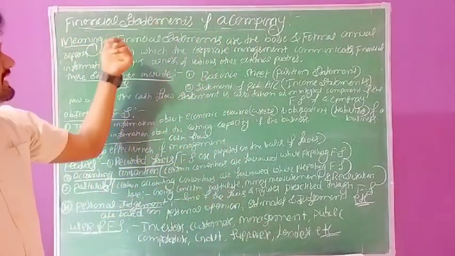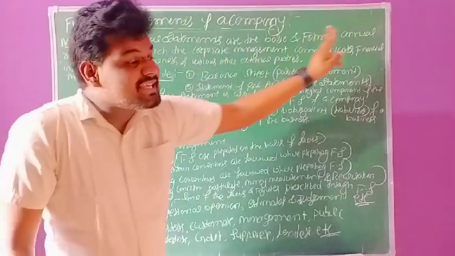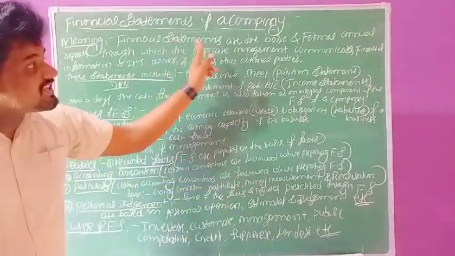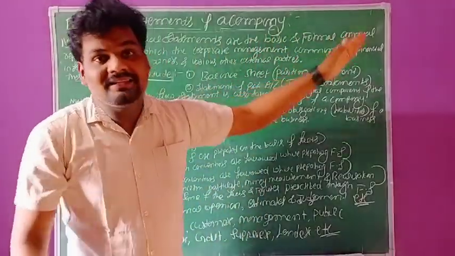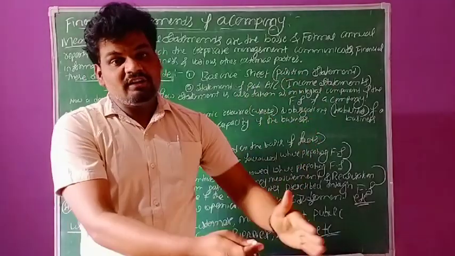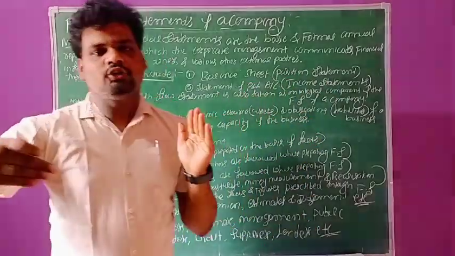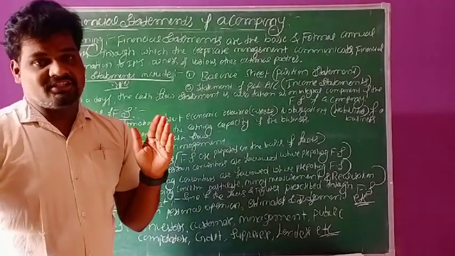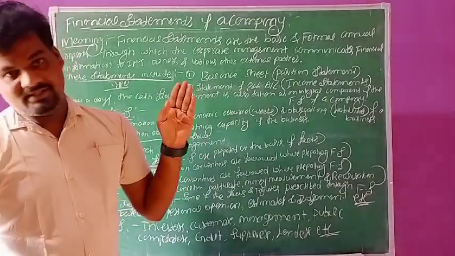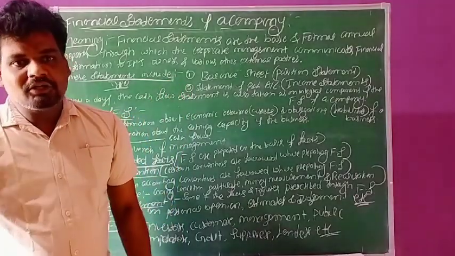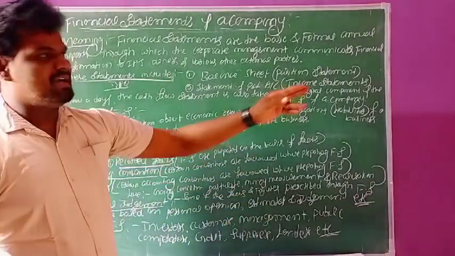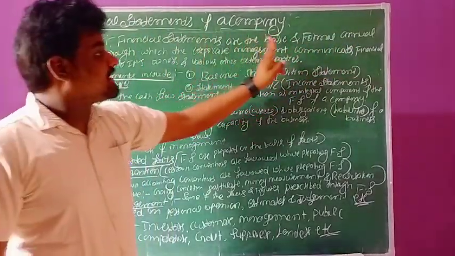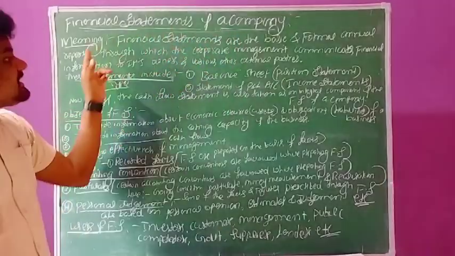The meaning says financial statements are the basic and formal annual reports. This is basic information. Without these statements we are not able to ascertain the financial strength and weakness, the financial stage of the business organization. We are not able to ascertain the true position of the business organization. That's why financial statements are the basic and formal annual reports.